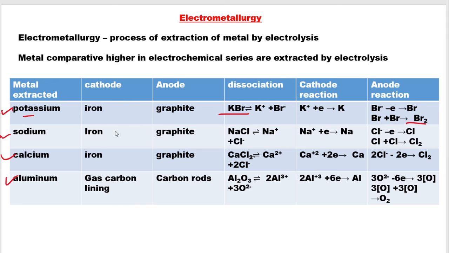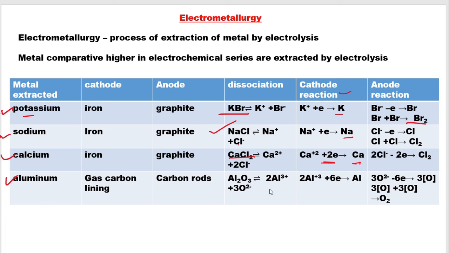Similarly, for sodium, we will be using NaCl as the electrolyte, which will decompose to give Na plus and Cl minus. All the metals that are to be extracted are formed at the cathode. They will get reduced from their ions to form the respective metals. For calcium, we will be using calcium chloride as the electrolyte, and the reduction at the cathode is that calcium 2 plus accepts 2 electrons to balance out the charge to form a calcium atom.